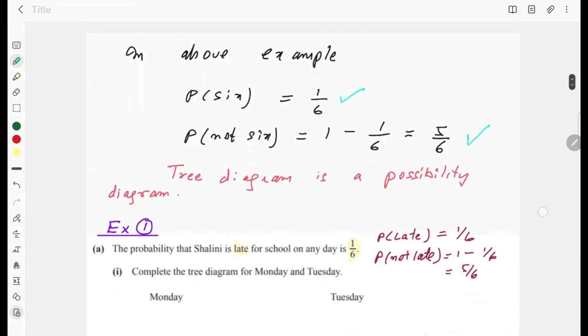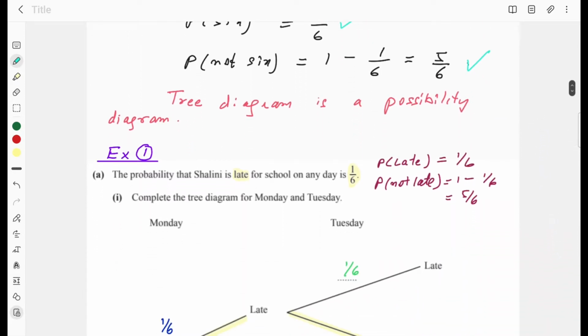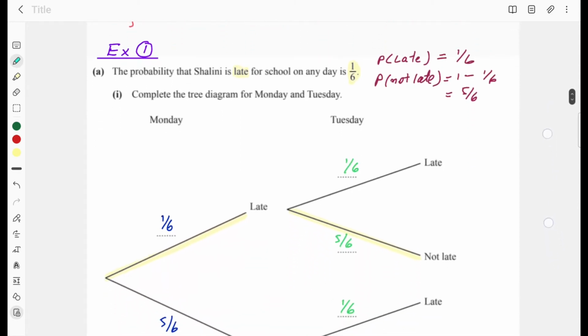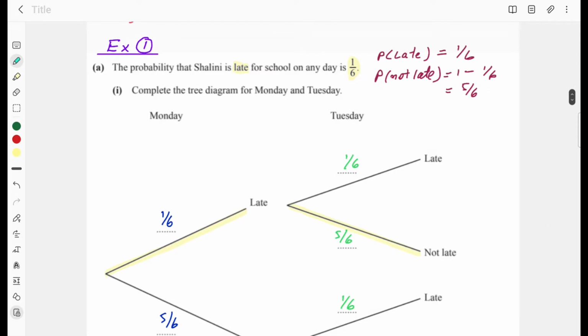Tree diagram is a possibility diagram, and I can show you one tree diagram. In example 1, the probability that Shalini is late for school on any day is 1 over 6.